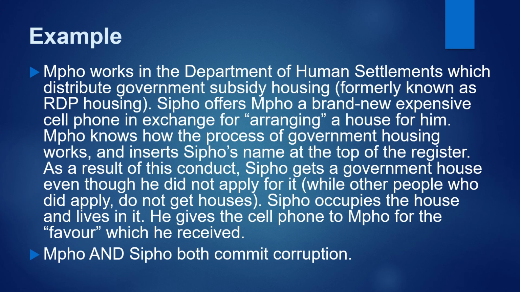Sipho occupies the house and lives in it. He gives the cell phone to Mpho for the favor which he received. Mpho and Sipho both commit corruption.